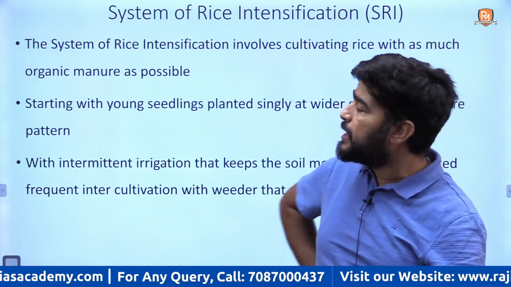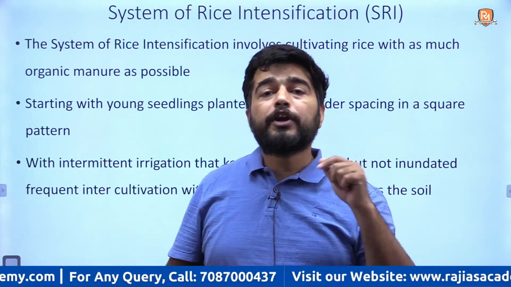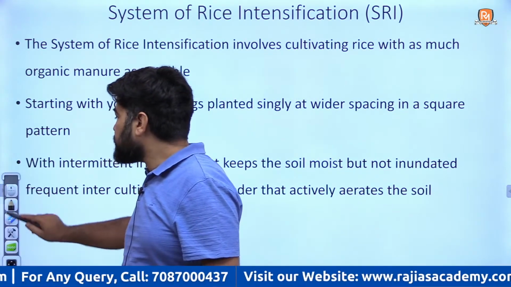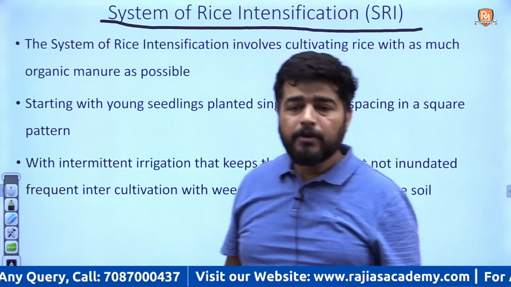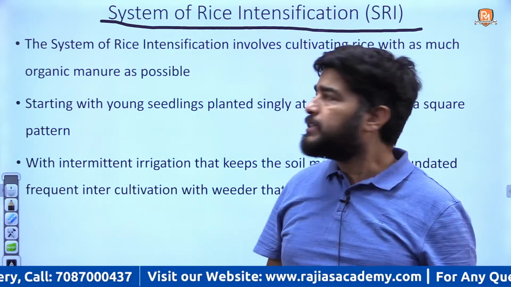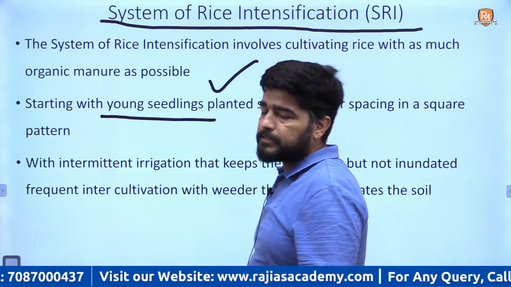The traditional method is flooding of the rice field, but this is not the right method. So what is the right method? Nowadays, farmers are shifting towards System of Rice Intensification. This is the use of organic manure, and the main thing is they start with young seedlings.